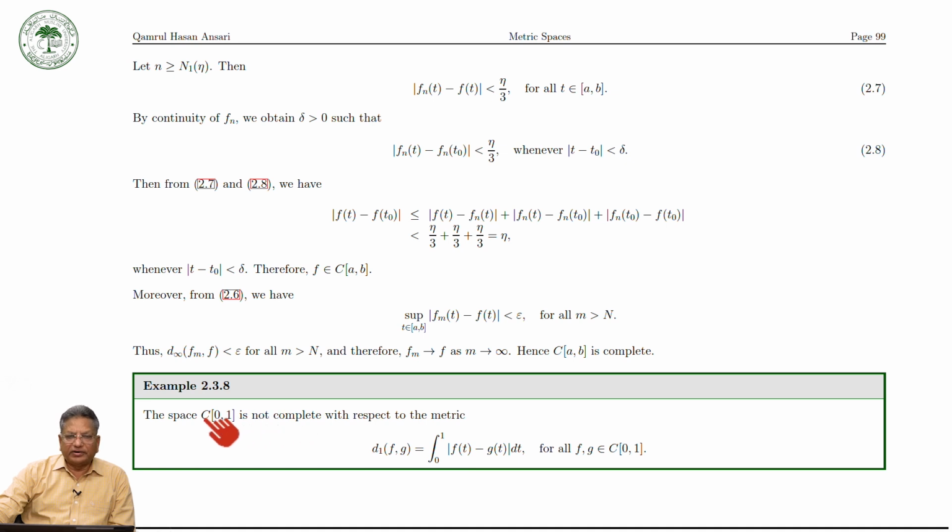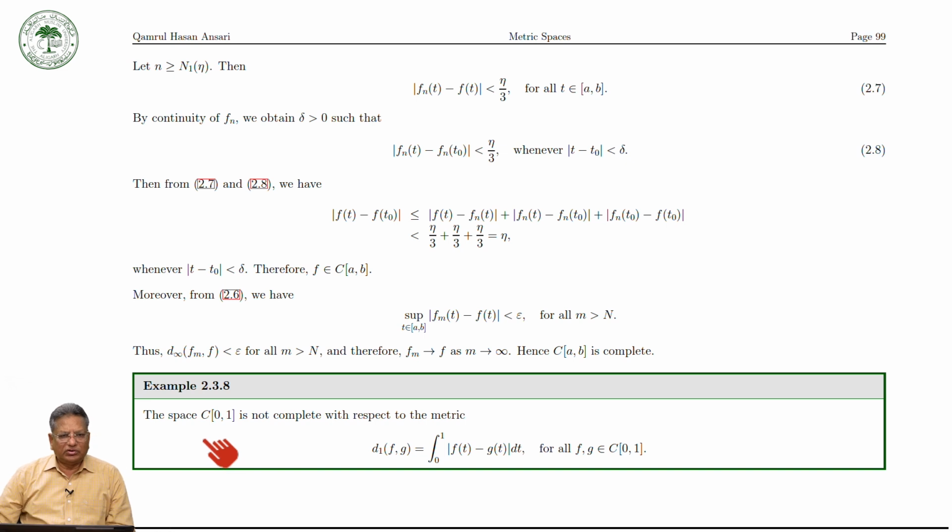It is complete with respect to the supnorm or d infinity norm, but not complete with respect to the integral norm or d1 norm, which is defined in this way: d1(f, g) is equal to the integral from 0 to 1 of mod of f(t) minus g(t) dt for all f, g in C[0,1].